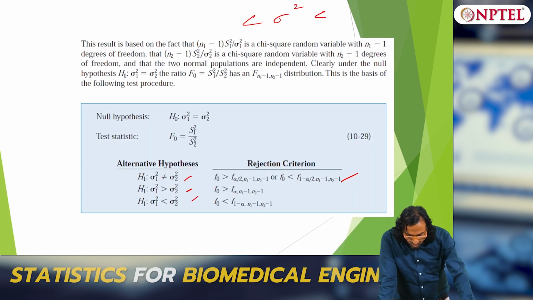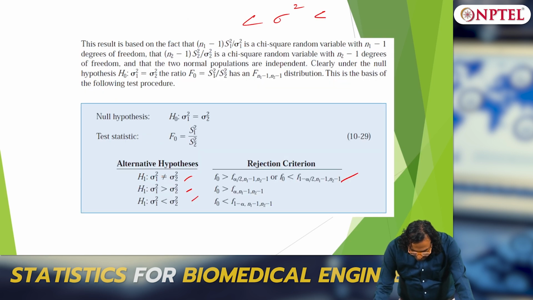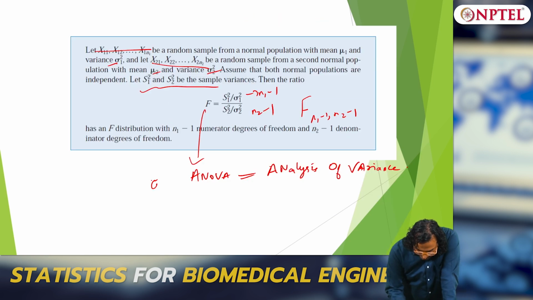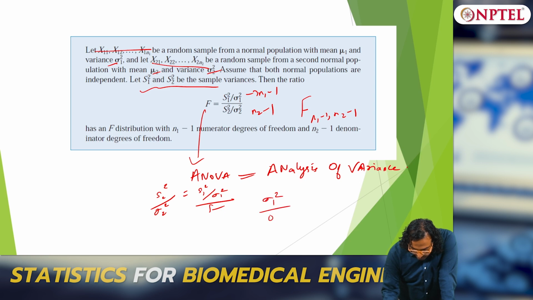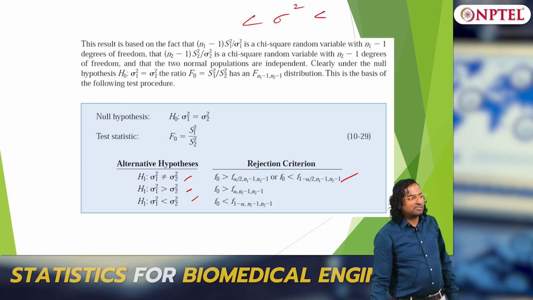Okay. So if you go back, how did we get this formula itself? You have sigma 2 squared, so this is nothing but F distribution, right. S2 squared divided by sigma 2 squared equals S1 squared by sigma 1 squared divided by F, okay. So if you rearrange you will get sigma 1 squared by sigma 2 squared, and this will be with F degrees of freedom n1 minus 1, n2 minus 1. That is how you get this form of the F test, okay.